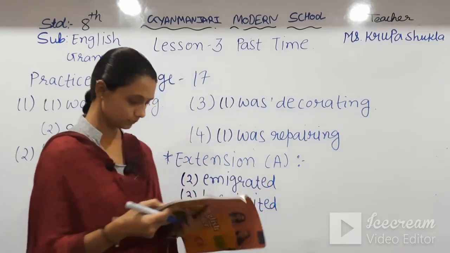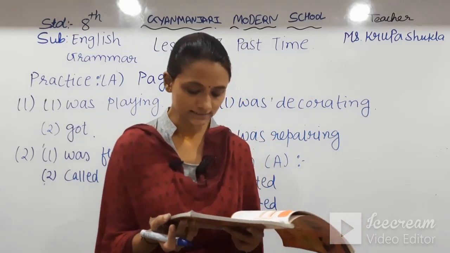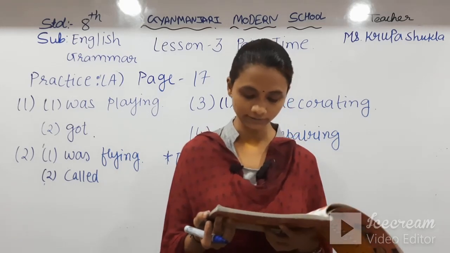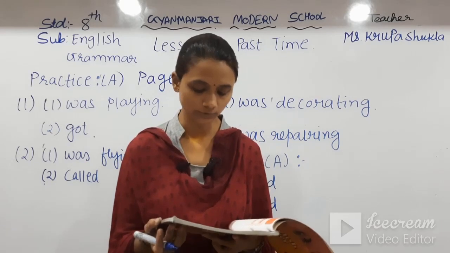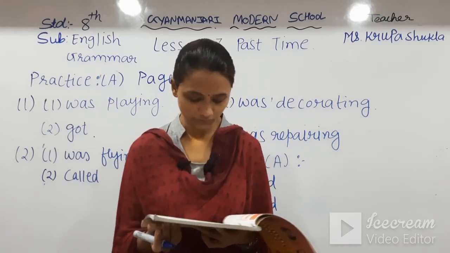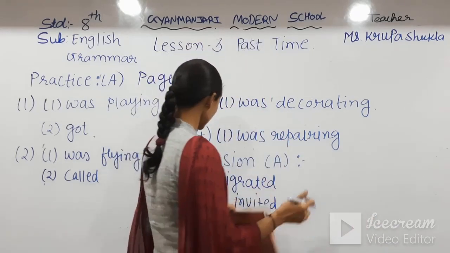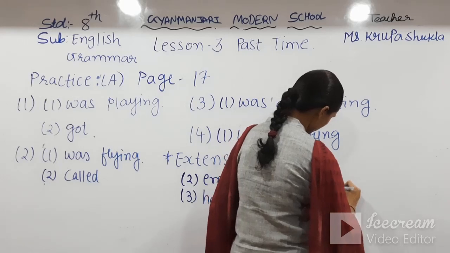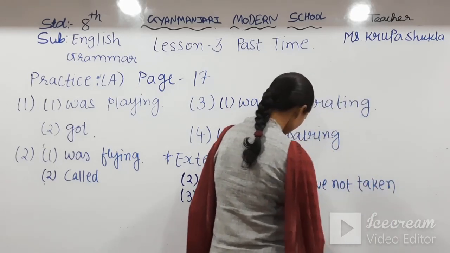invited. Number 4, we blank a vacation in 6 years. It is time we took one. Here see, not is given, so we'll have to use the negative form. Again it is present perfect tense, so we'll use we have not taken. So number 4 it is have not taken.